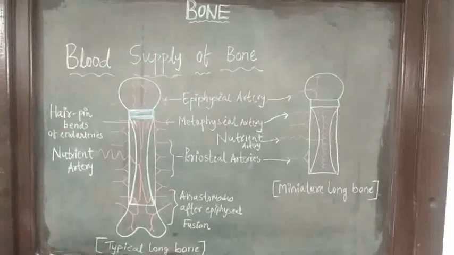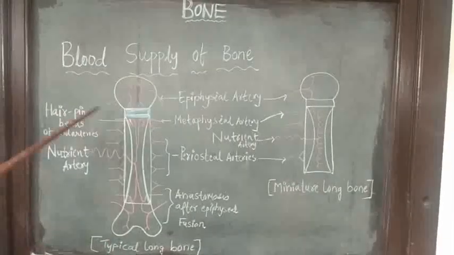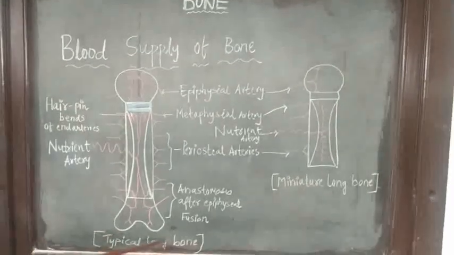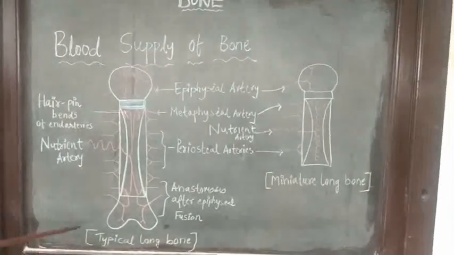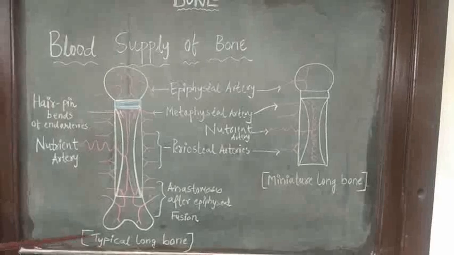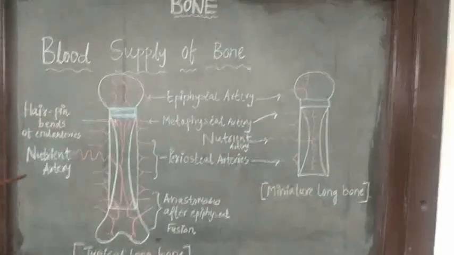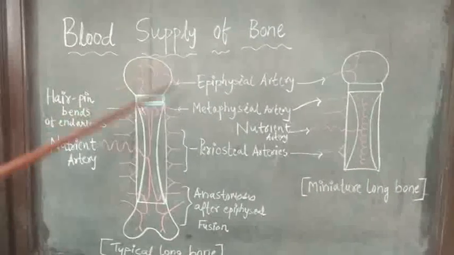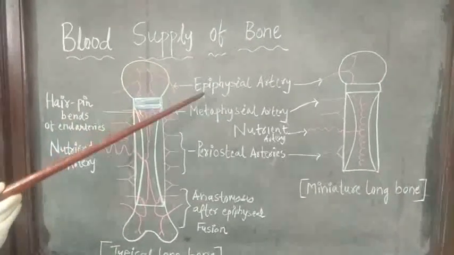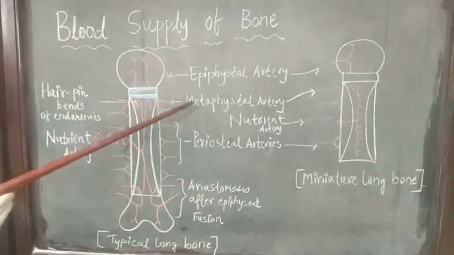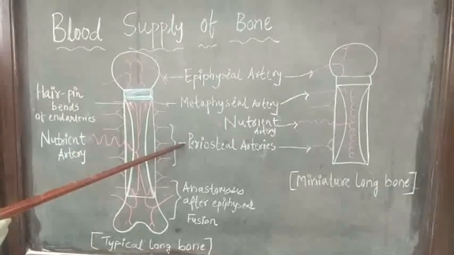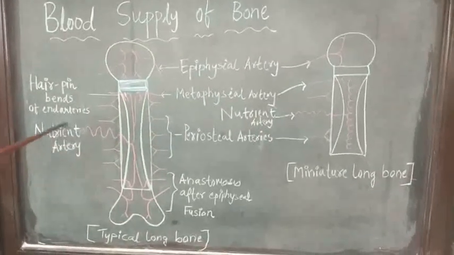So here we will describe the blood supply of a typical long bone. A typical long bone is supplied by 4 sets of arteries: nutrient artery, epiphyseal artery, metaphyseal artery and periosteal artery. Nutrient artery